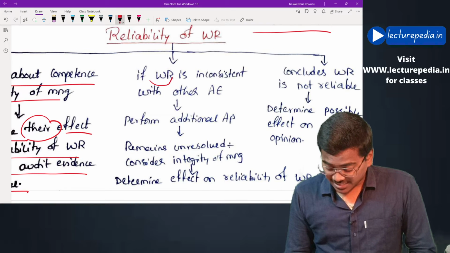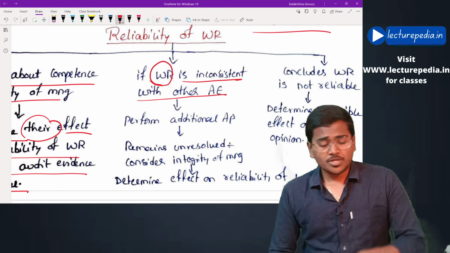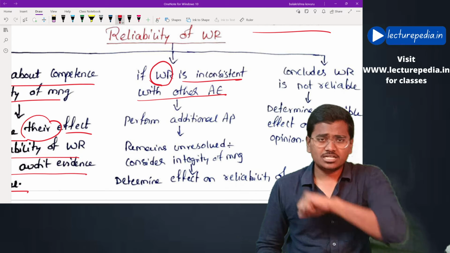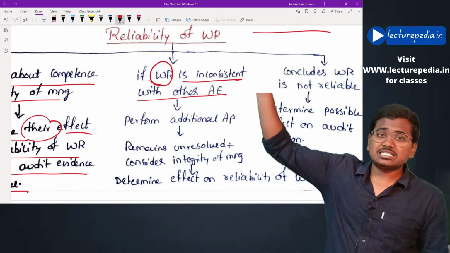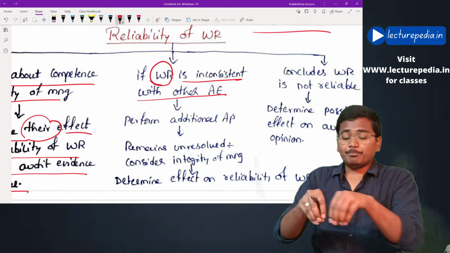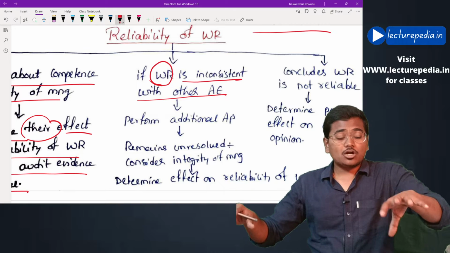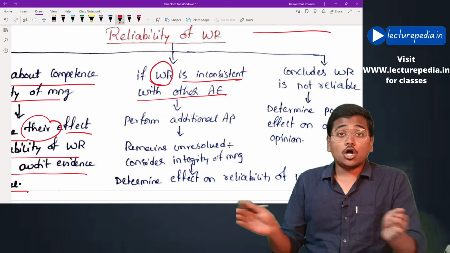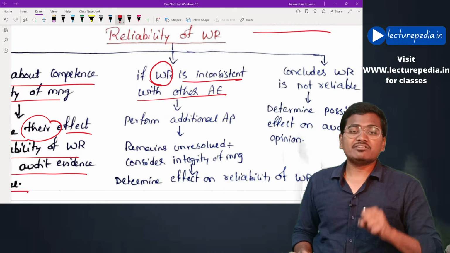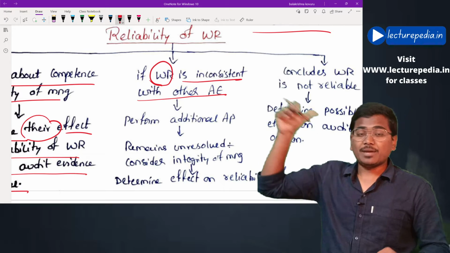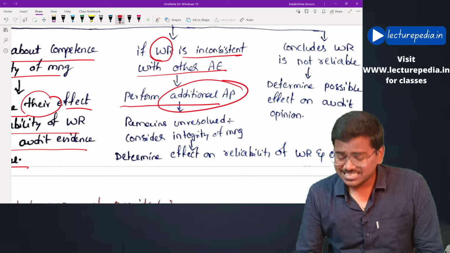Next, if written representation is inconsistent with other audit evidence. Okay, auditor has obtained some external audit evidence or some other audit evidence, and he also obtained written representations from the management. Now, when he compared both these audit evidences, the written representation and other audit evidence that the auditor has obtained are not matching. Okay, there is some inconsistency between other audit evidence and the written representation obtained from the management. In that case, what will the auditor do? He will perform other additional audit procedures.